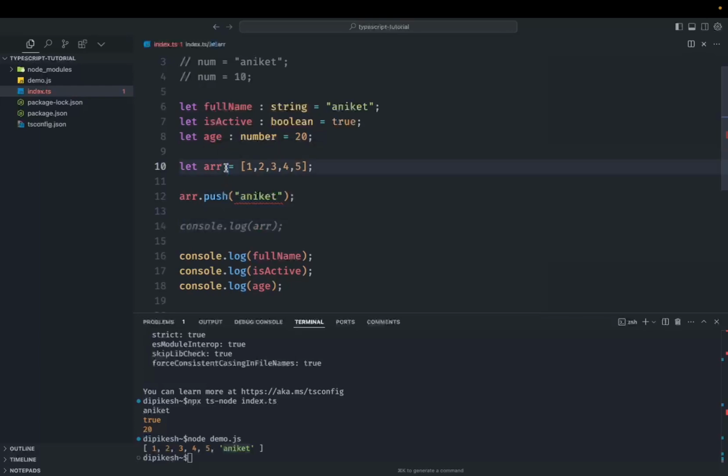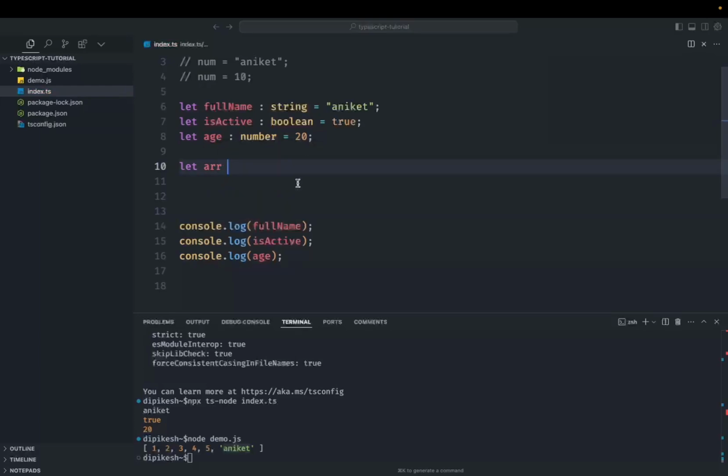But what if the array can be of any type, like it can store a number, a string, or a boolean? Then we can assign the type any. So this way, it is an array of any.